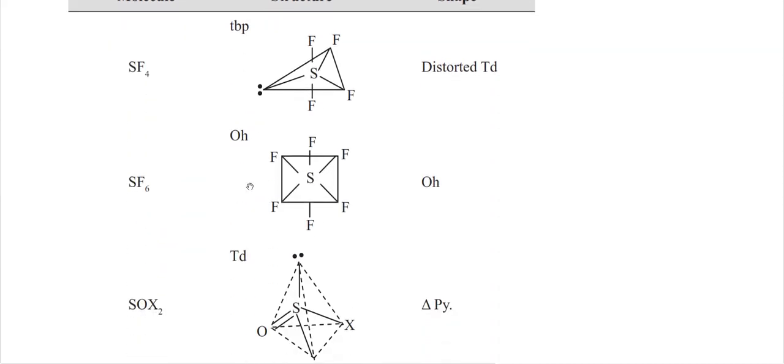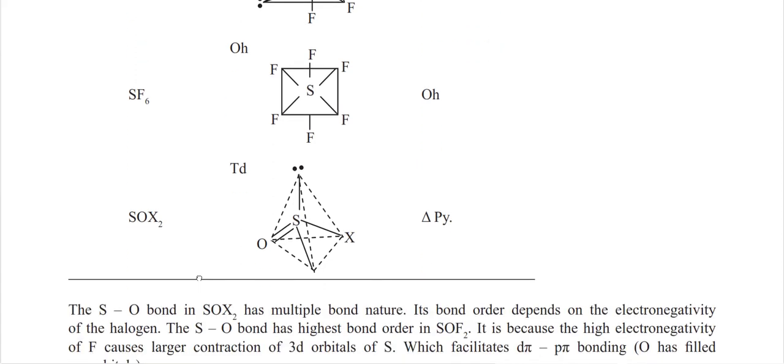And if I am talking about SF4, it is like a trigonal bipyramidal structure. You have to put 4F here, and this is a lone pair of electrons. So that's why you can say it is a distorted tetrahedral. Whereas SF6 is a completely octahedral structure, and SOX2 is also like a tetrahedral structure, but this has a lone pair of electrons.